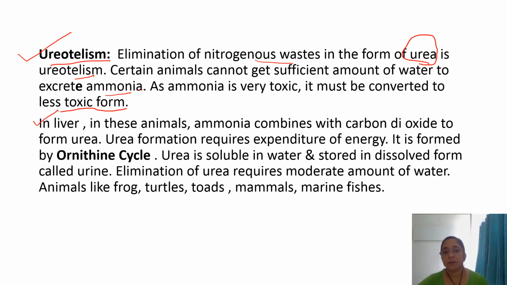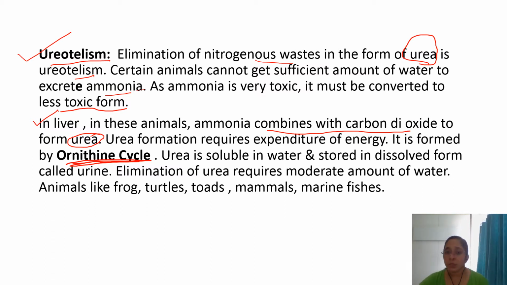So in the liver, in these animals, ammonia combines with carbon dioxide and then converts into urea. Urea formation requires expenditure of energy, and it is formed by the ornithine cycle.